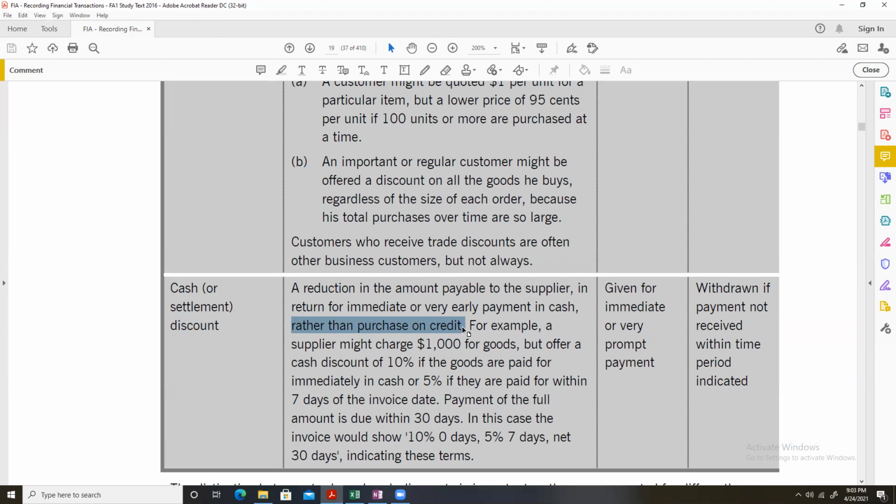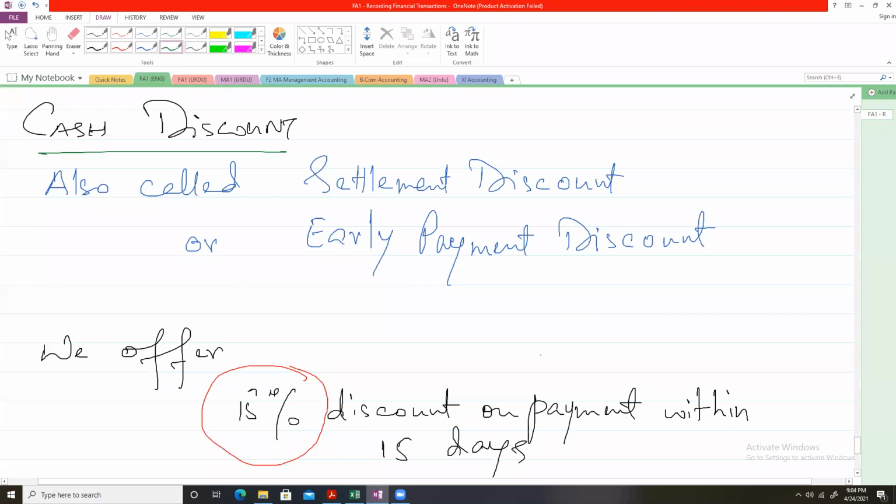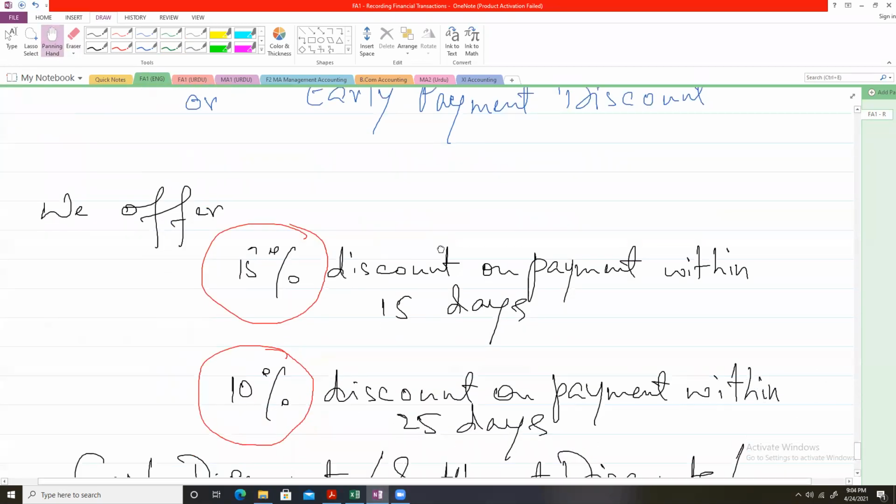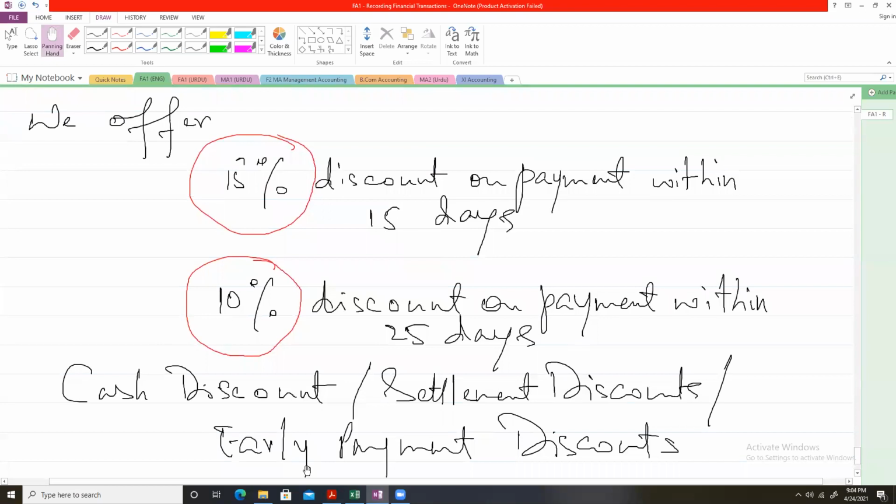For example, a supplier might charge $1,000 for goods but offer a cash discount of 10% if the goods are paid for immediately in cash, or 5% if they are paid for within 7 days of the invoice date. You can easily see that this example is almost the same as the example that I showed you on this digital board.